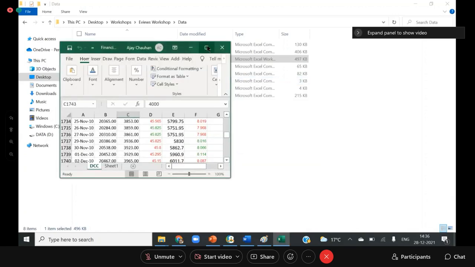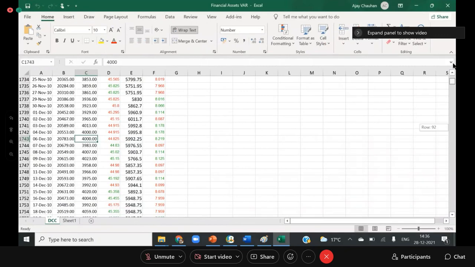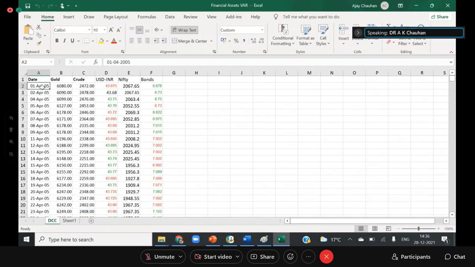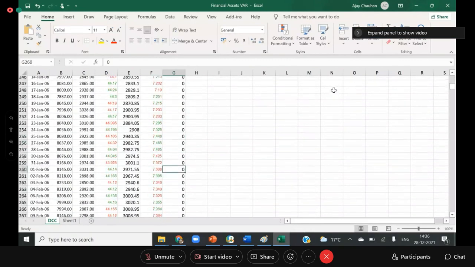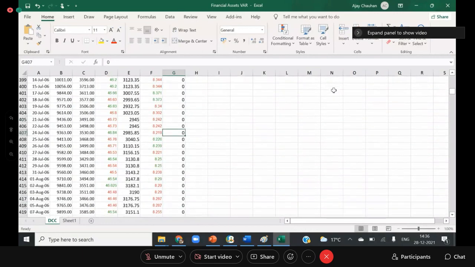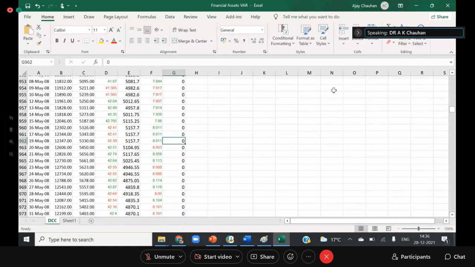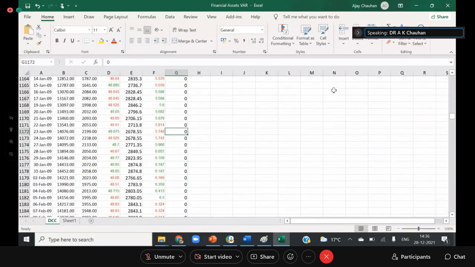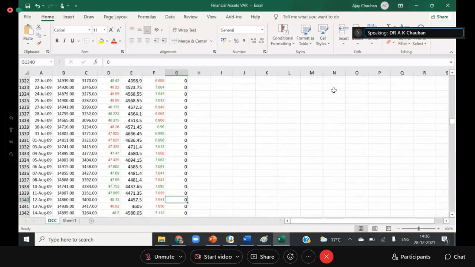This is the data. We have the data from 2005, and the event is this, so putting 0. And we know that in 2014, we had the elections. So let's check whether there is a difference in the volatility after 2014 and before 2014.